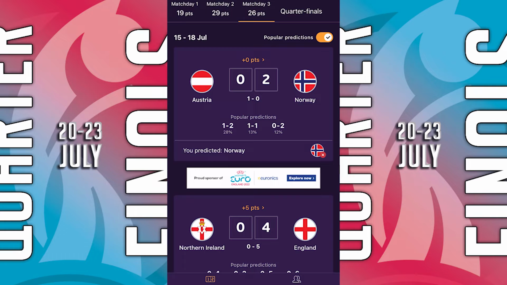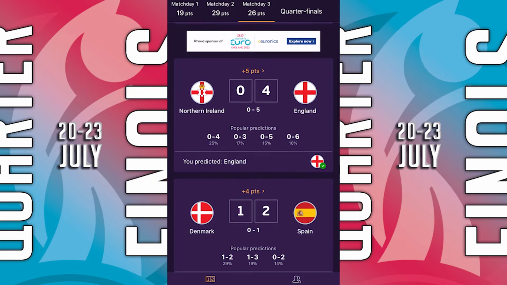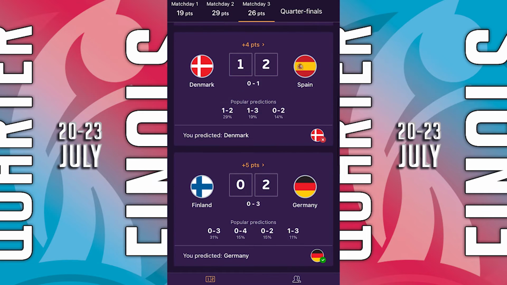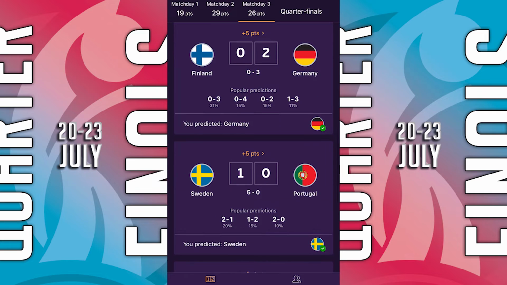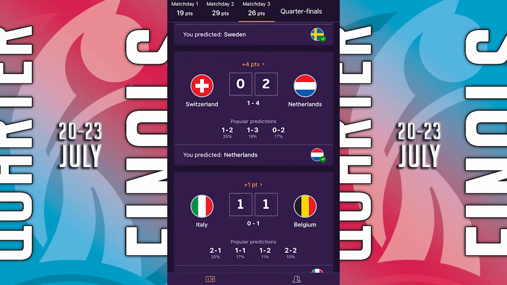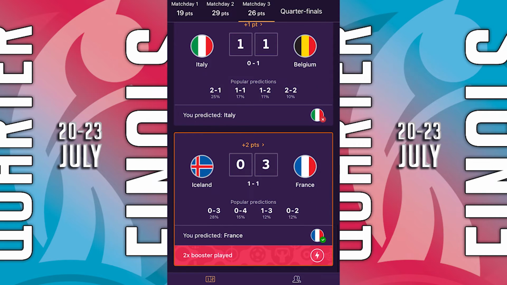Norway got no points for that game. 5 points for the Northern Ireland-England game. Oh, I was only 1 goal off for that as well, predicting that one. Plus 4 points for the Denmark-Spain game. 5 points for the Finland-Germany game, 5 for the Sweden-Portugal game, 4 for Sweden-Netherlands, 1 point for Italy-Belgium, and 2 points, which is when I used my double points for the Iceland-France.